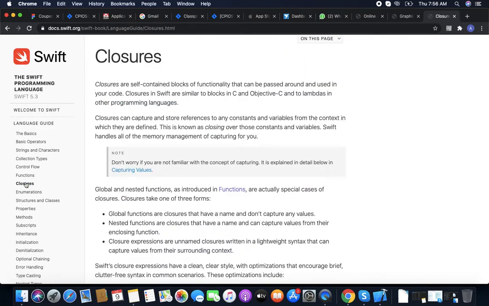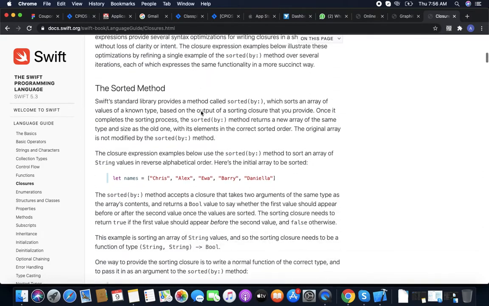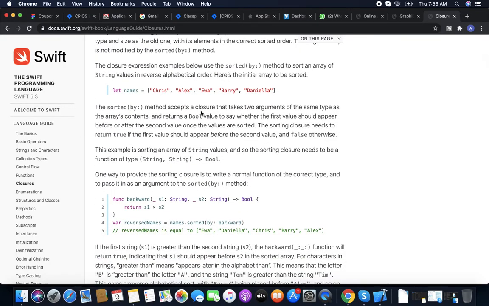Now we have closures. Closures are like the same type of function. Closures are self-contained blocks of functionality that can be passed around and used in your code. You can pass the closure, you can use the closure. So what is the difference between closures and functions? The first difference is that a function has the func keyword and a function name. A closure does not have any keyword or name.